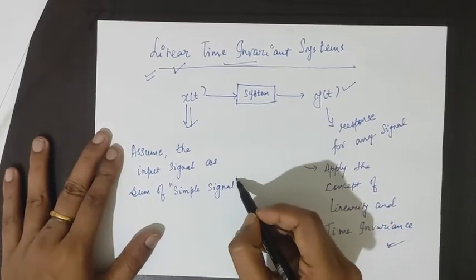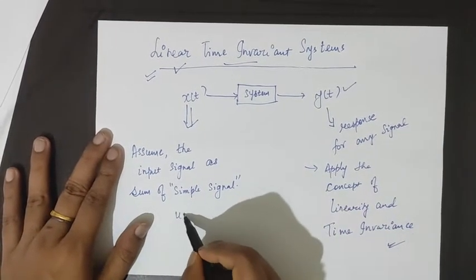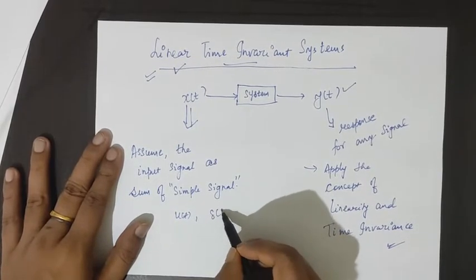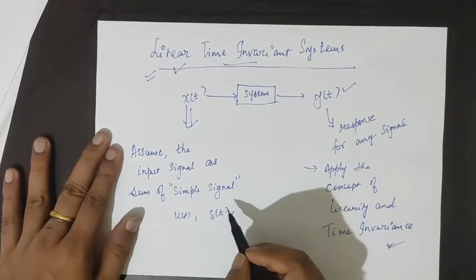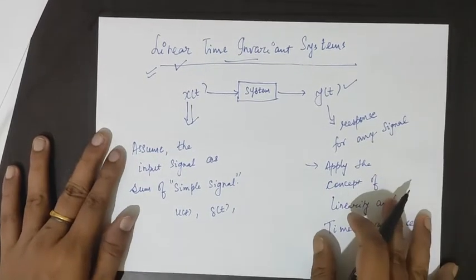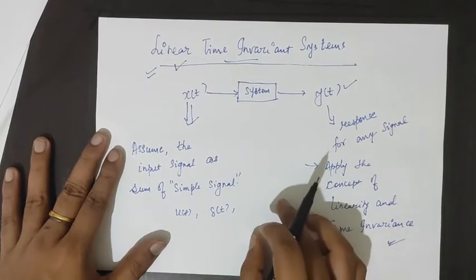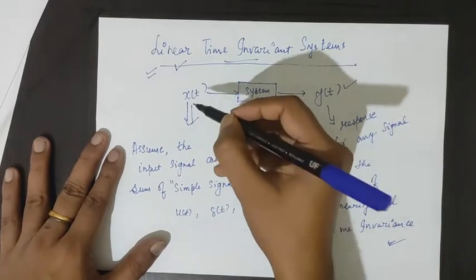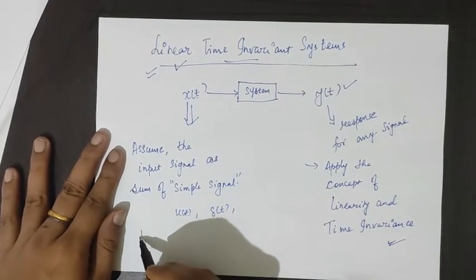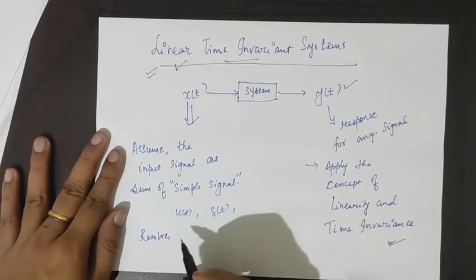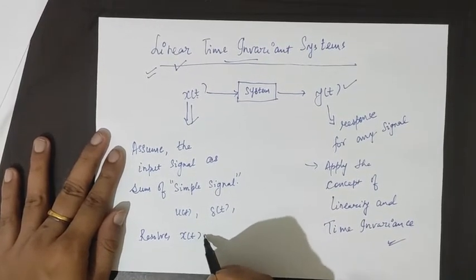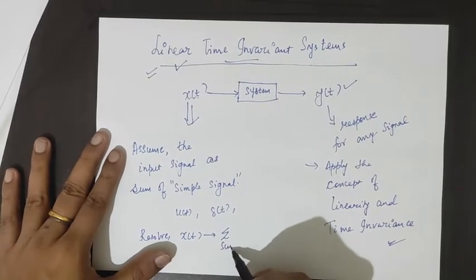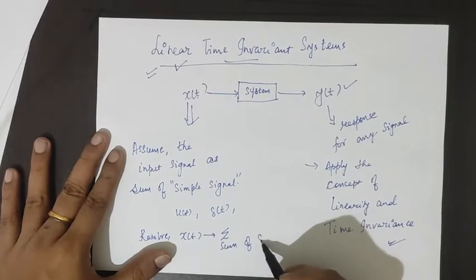What do you mean by this simple signal? For example, u of t or the impulse signal del of t, very basic signals that are used for analysis of systems. So we will resolve x of t into a sum of signals.